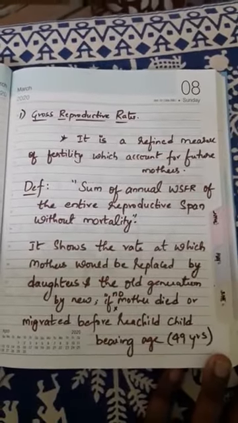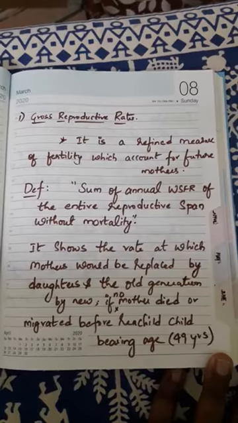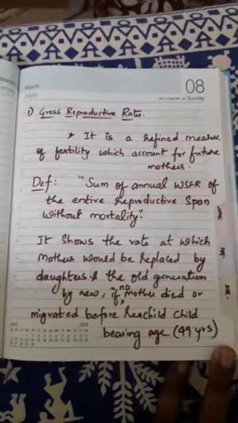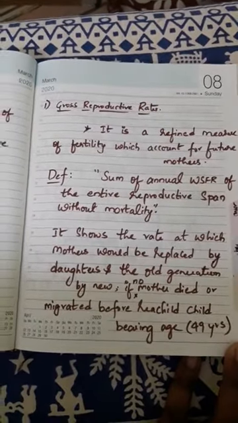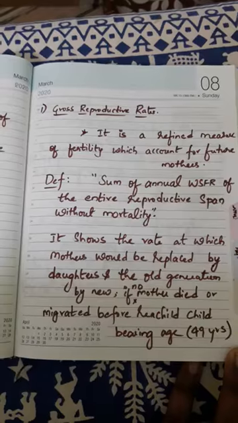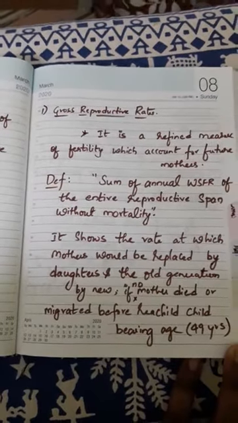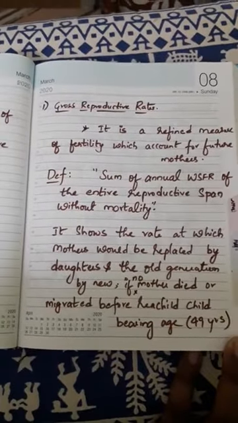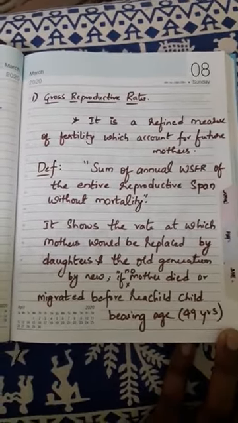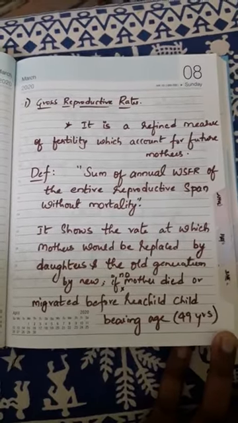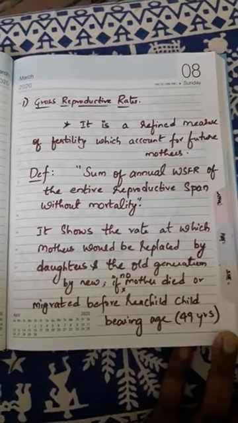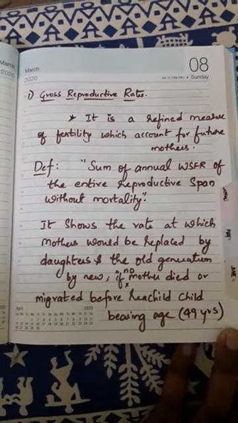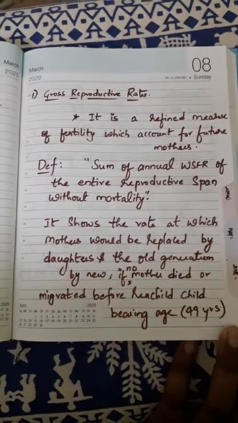Gross reproductive rate is a redefined measure of fertility which accounts for future mothers, because we are considering the sex of the newly born, and that too only female, because a female has a chance of reproducing. Clear? So look at this definition: sum of annual WSFR of the entire reproductive span without mortality. So gross reproductive rate is the sum of annual WSFR.